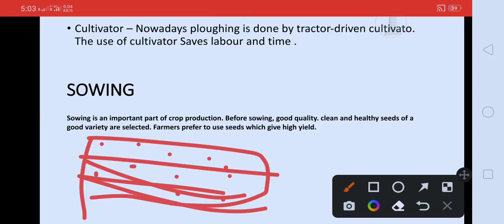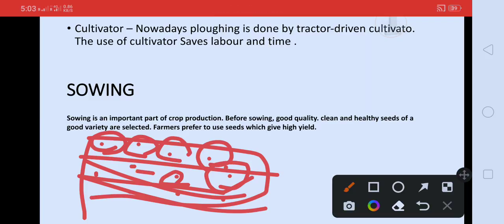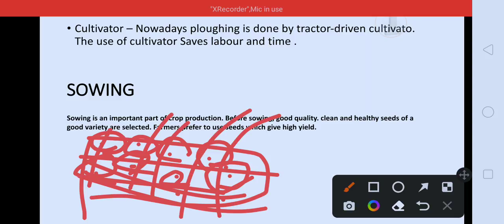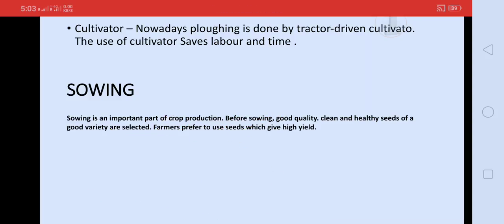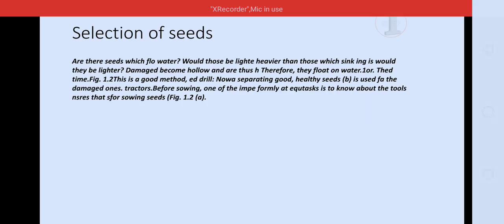These seeds have to be at the same intervals. Each of them has to be at the same interval, right? And they should be equal, like this. The seeds should be healthy and clean, because farmers prefer seeds which give a high yield, and these are very good for sowing.